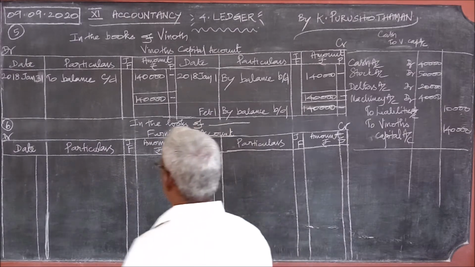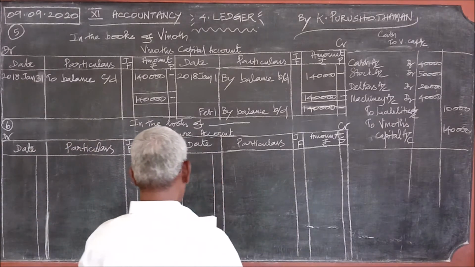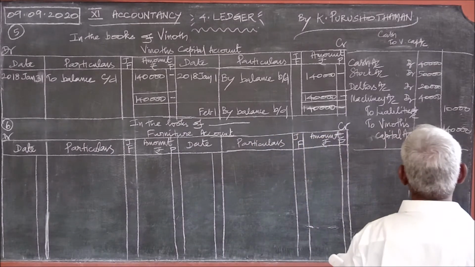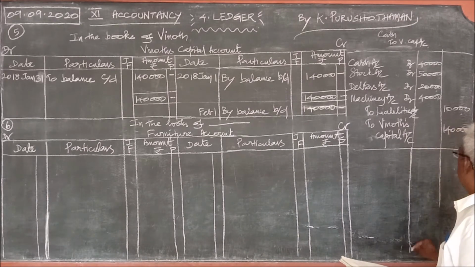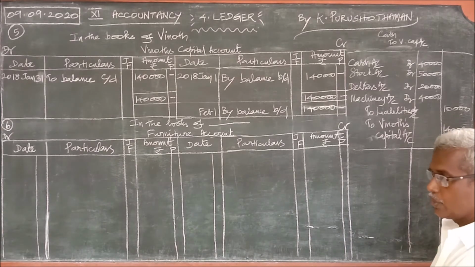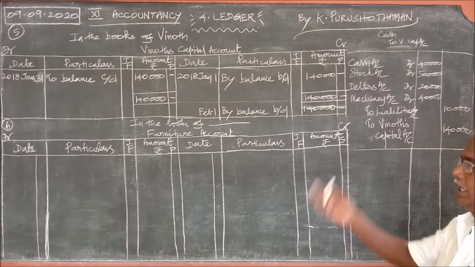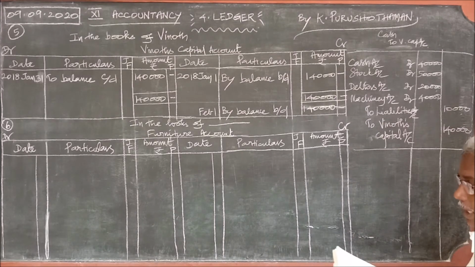In this problem number 6, what are you asked to answer? Prepare furniture account, therefore you should prepare only the ledger. So without preparing the journal, you should go straight to the ledger. In problem number 5, what is asked?